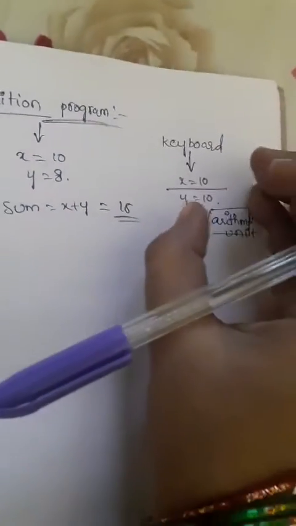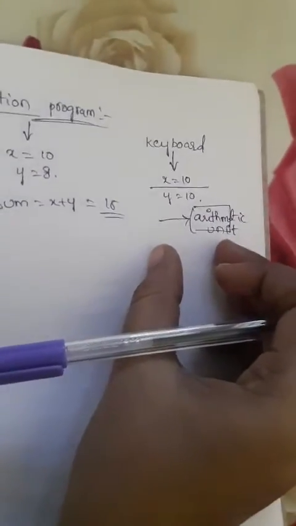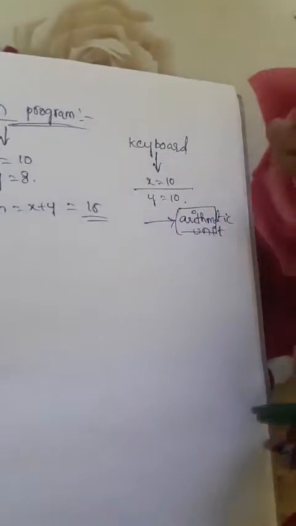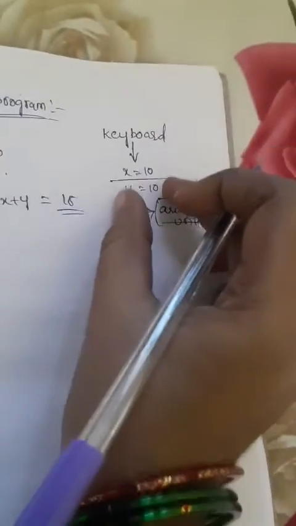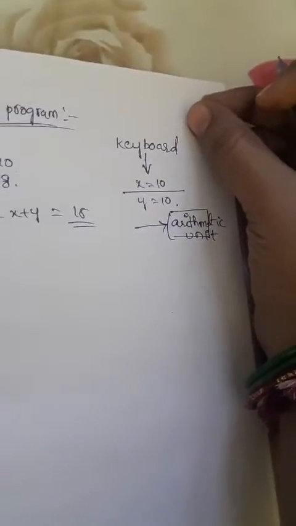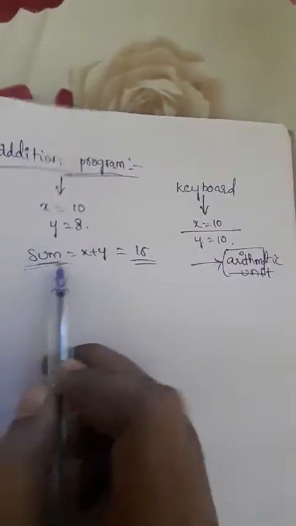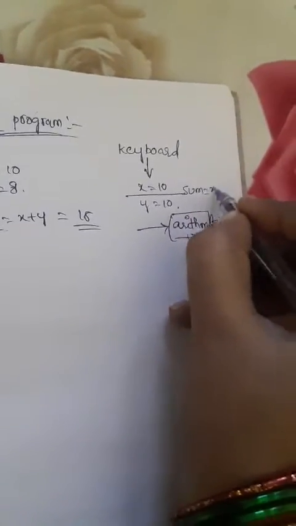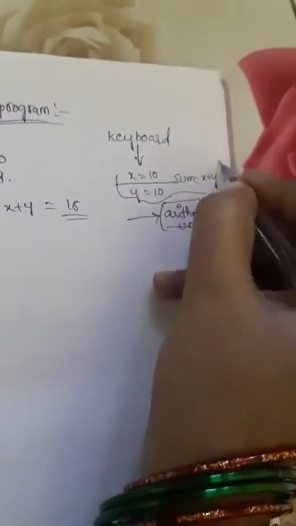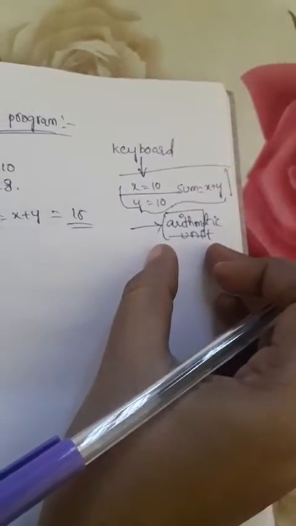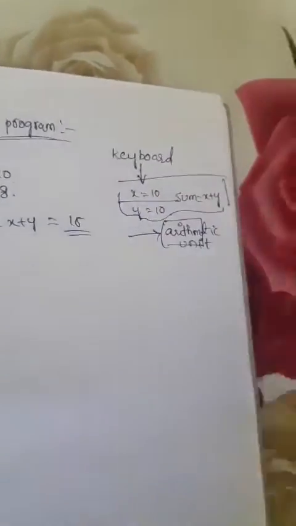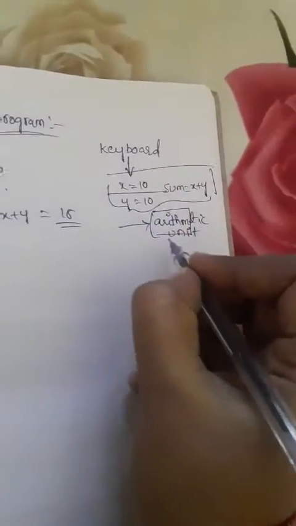After entering that information, the control unit can understand this may be some program. The digits we are entering are given to the particular unit. Here it is an addition program, so the next step is sum equals x plus y. After completing this input information, the control unit can understand this is an addition program. So what is the next process? That information is given to the arithmetic unit.